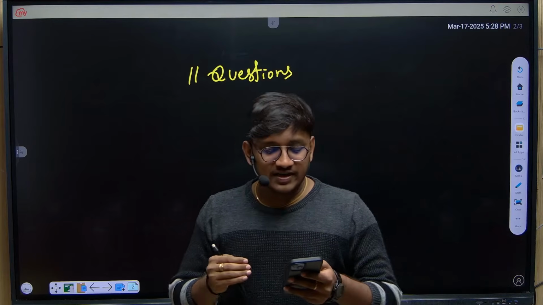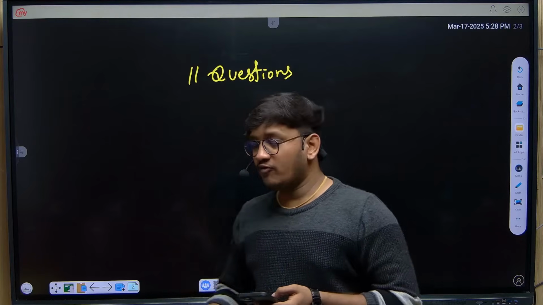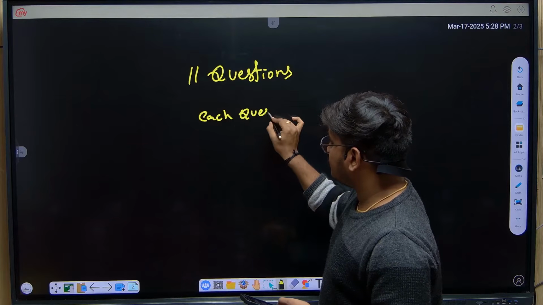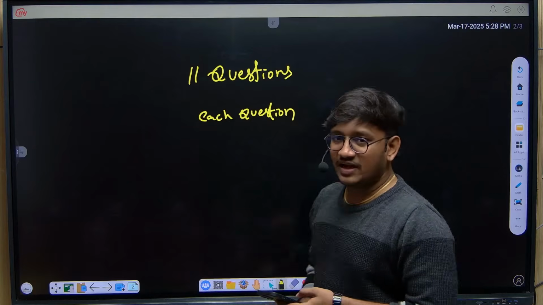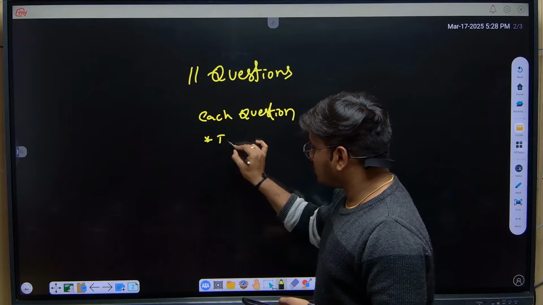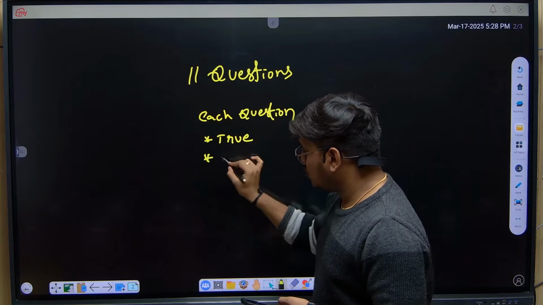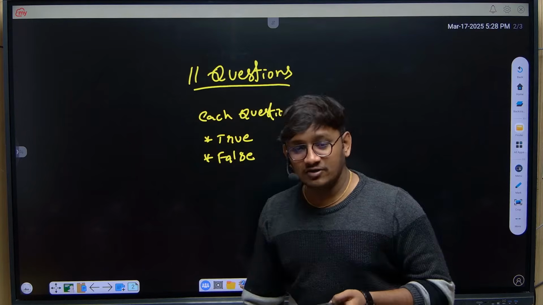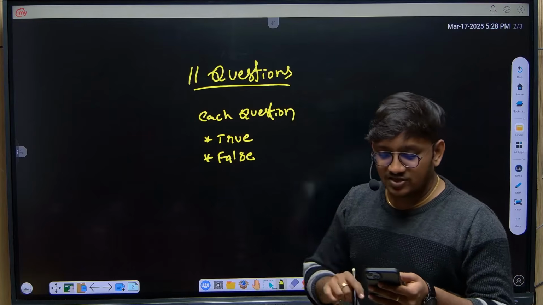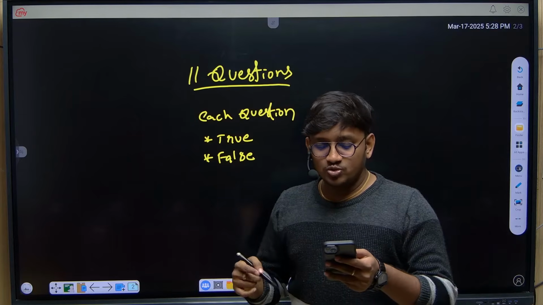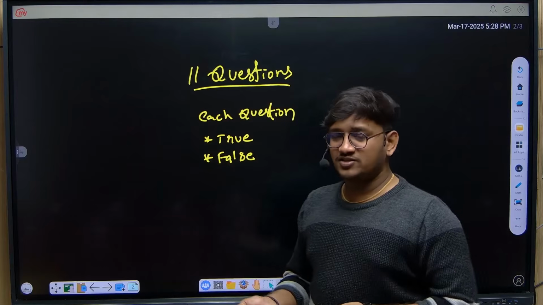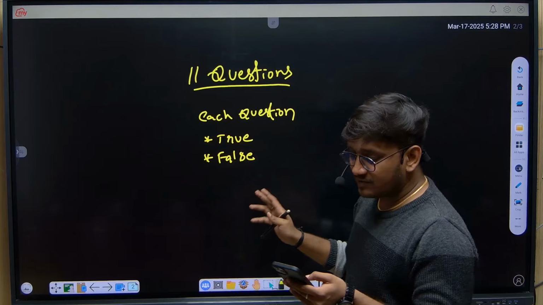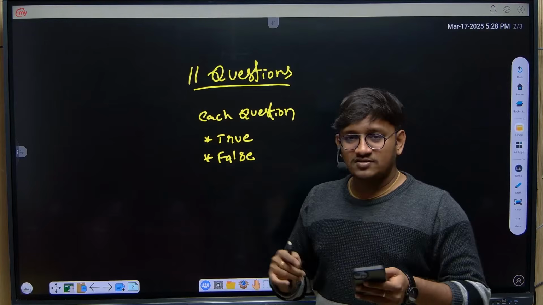Each student can mark either true or false. Each question has two options, either he can select true or false. Likewise, how many questions we have? 11 questions, right? So each student can mark either true or false. No two students got the same answers matching. Obviously, no two students should mark the same options. Find the number of ways the questions can be answered.